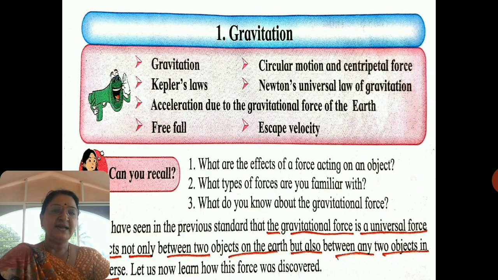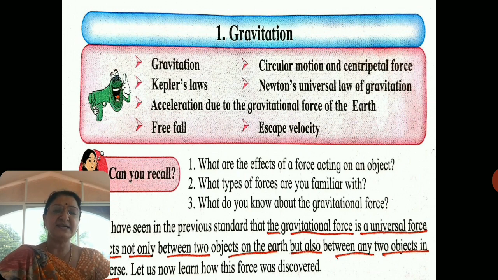Friends, you have already learned about gravitational force. Gravitational force is the universal force, and it acts not only between two objects on the earth but also between any two objects in the universe.